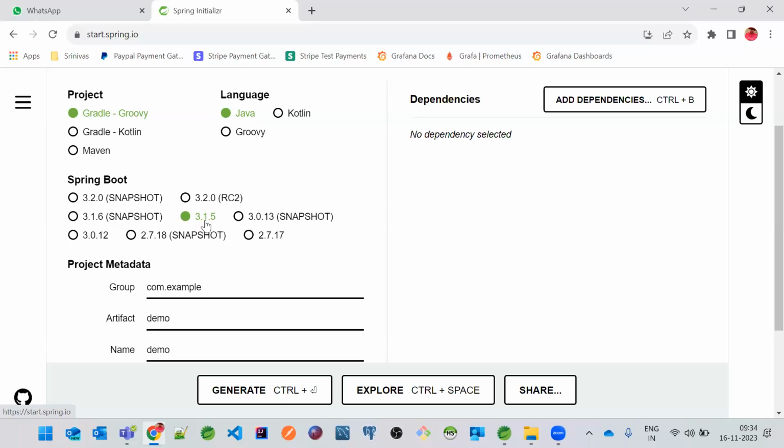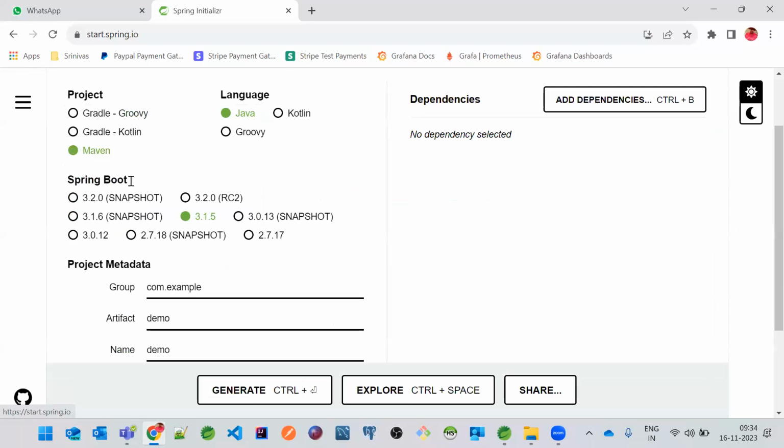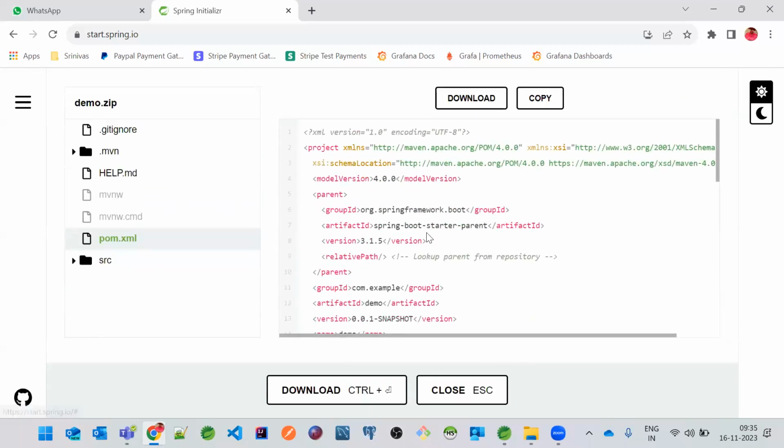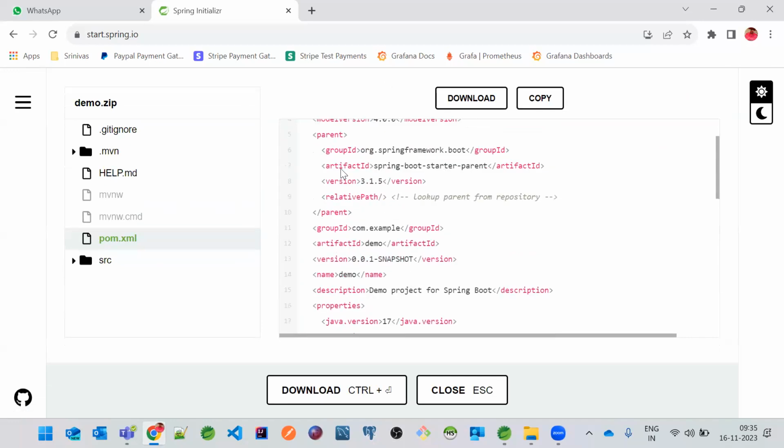So if you just see 3.1.5, and if you just go and explore this button, let me close this and choose Maven. And here you can see that you have something called a version. Basically, this is a release version. Even we can also remove the snapshot, right?